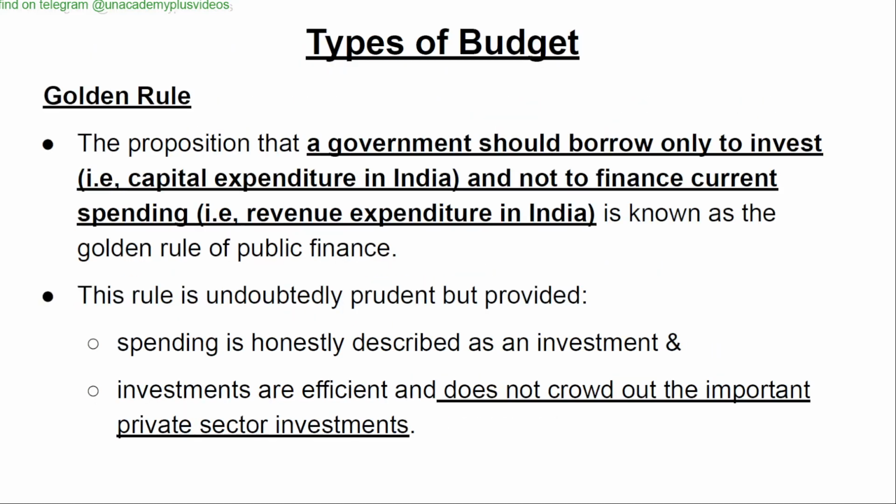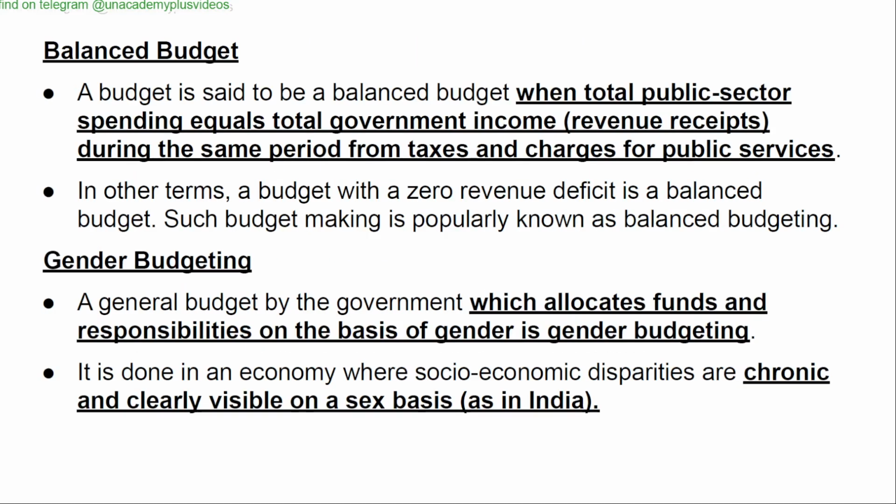Types of budgets. Golden rule. The proposition that a government should borrow only to invest, that is, capital expenditure in India, and not to finance the current spending, that is, revenue expenditure in India, is known as the golden rule of public finance. This rule is undoubtedly prudent, provided spending is honestly described as an investment and investments are efficient and do not crowd out the important private sector investments.